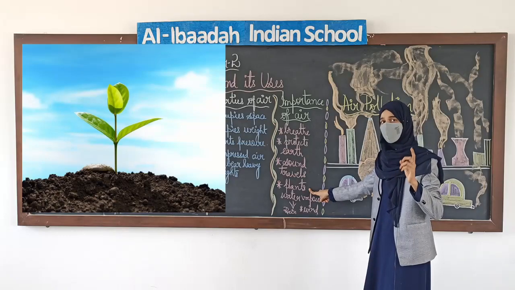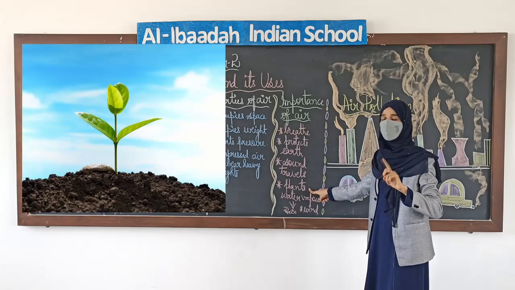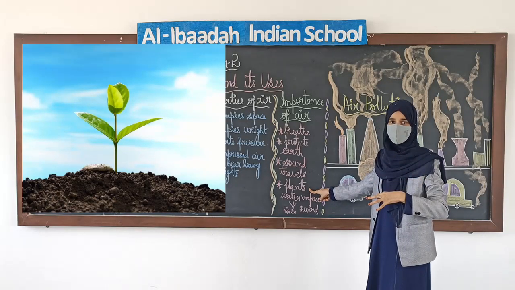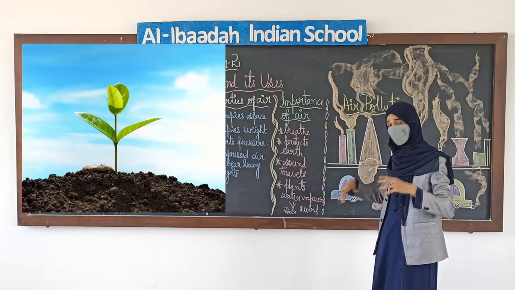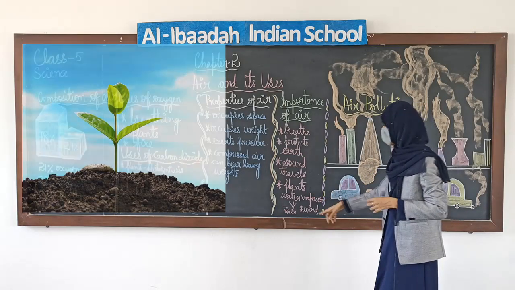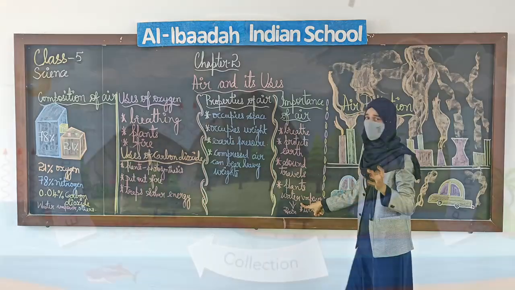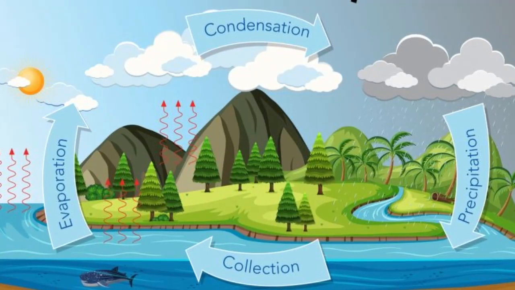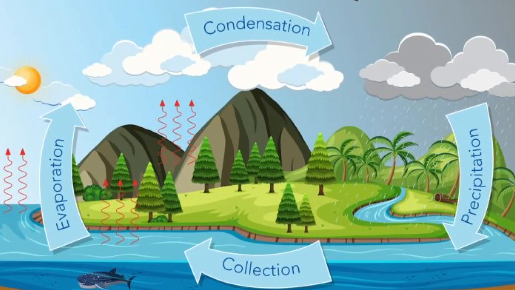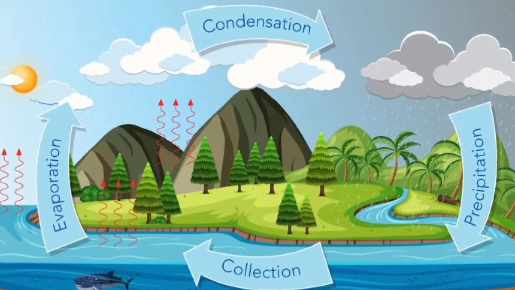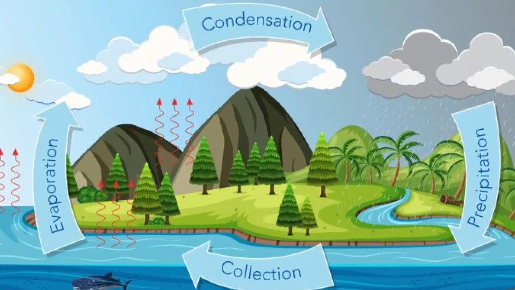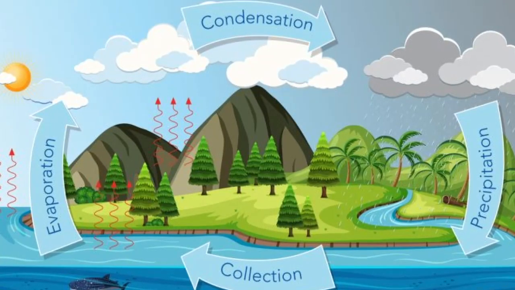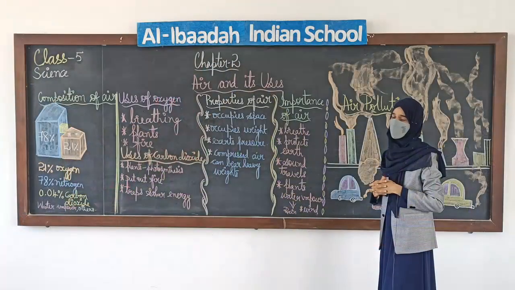So, we should plant more and more plants because they give oxygen and fresh air. Okay. Next is water vapor. Although the water vapor present in the air is a very small quantity, it helps in bringing rain, and rain is very important for life.